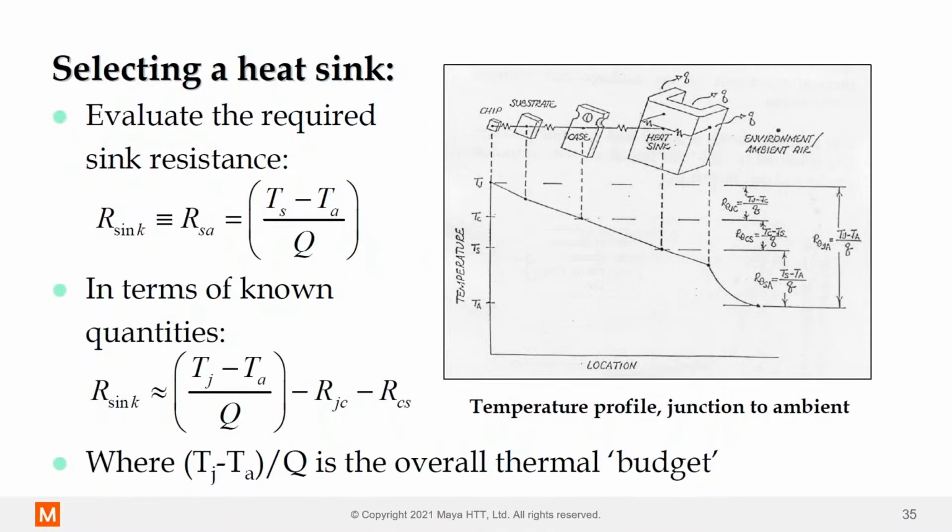So I like to introduce the concept of a thermal budget at this point. Remember, we know what the maximum temperature allowable on the chip is, roughly 120 degrees C. We know what the ambient temperature is, about 40. So we can fit in thermal resistances between the chip and the ambient and introduce a thermal budget. You have maybe chip to substrate thermal resistance, substrate to case thermal resistance, case to heat sink thermal resistance, and then heat sink to ambient air thermal resistance.